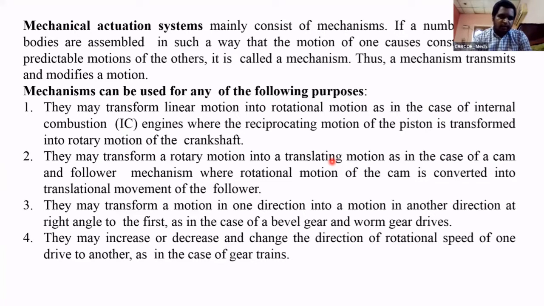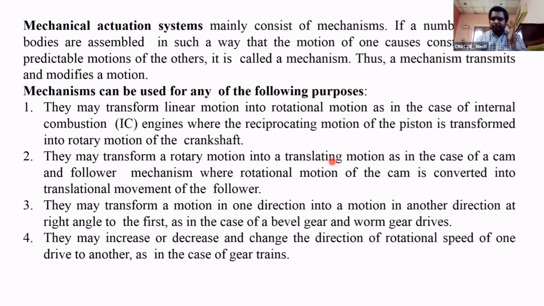First, the main purpose of any mechanism is to transmit motion or force, and to convert the motion from one form to another form. This is the main purpose of any mechanism.